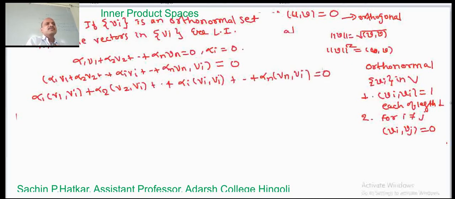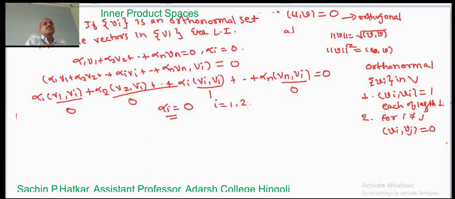By definition, (v1, vi) are two different vectors, so this is 0. Since this set is an orthonormal set, this is 0, this is equal to 1, this is equal to 0. So we get that alpha i equals 0 for all values of i from 1 to n.